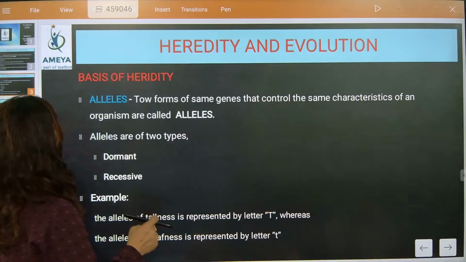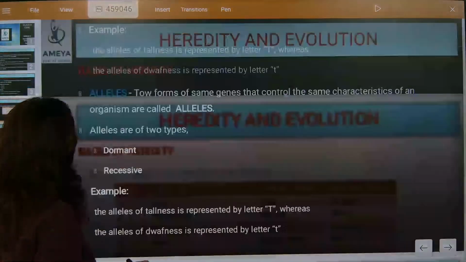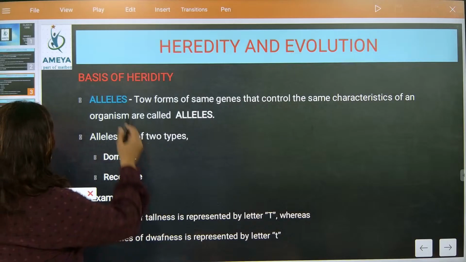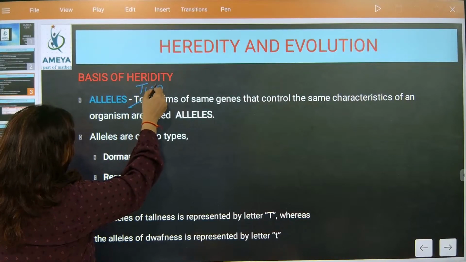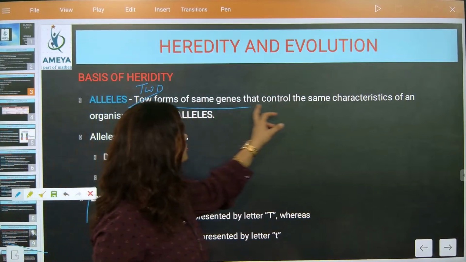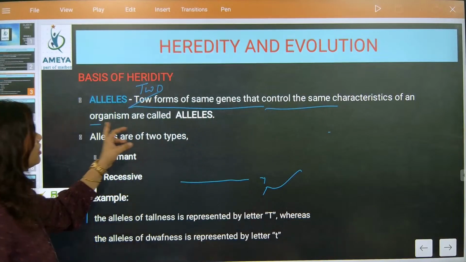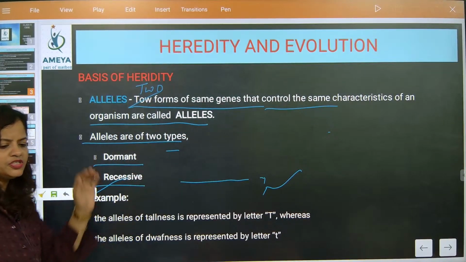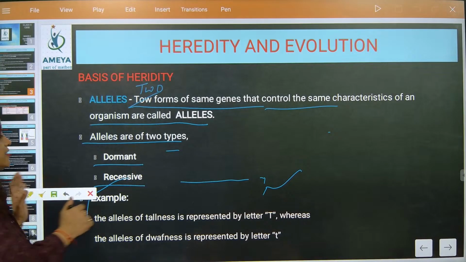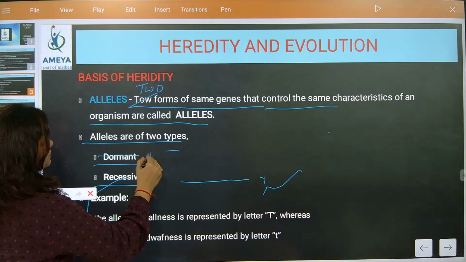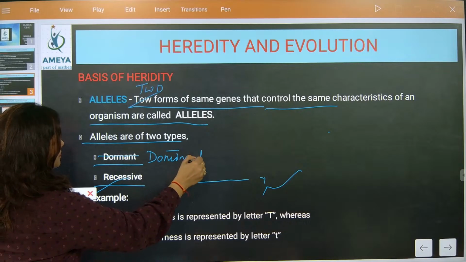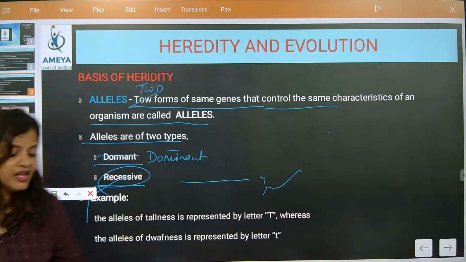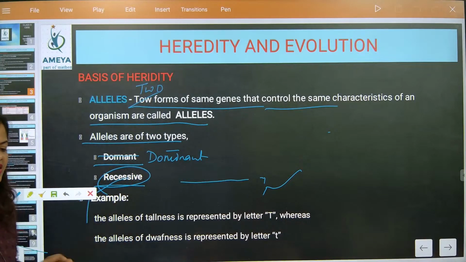So now, beta, two forms of the same gene. Here we will cut this part. I will write two forms of the same gene. There was a writing error in the same place. I need to discuss it with my team. So two forms of the same gene that control the same characteristics of an organism are called alleles. So alleles can be of how many types? Dominant and recessive. Now is it crystal clear? So what are the two traits, beta? Dominant and recessive. Now is it very clear?